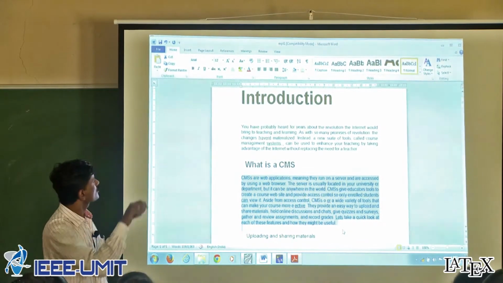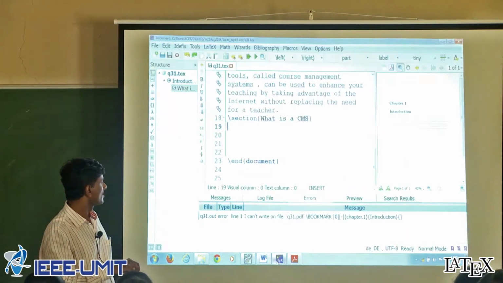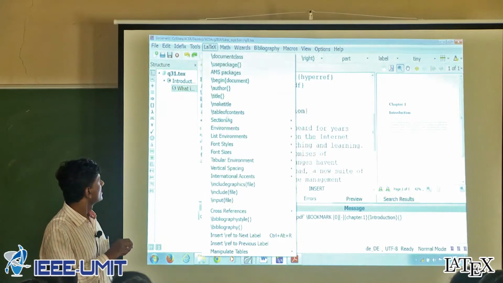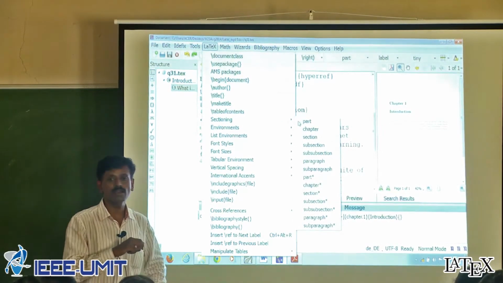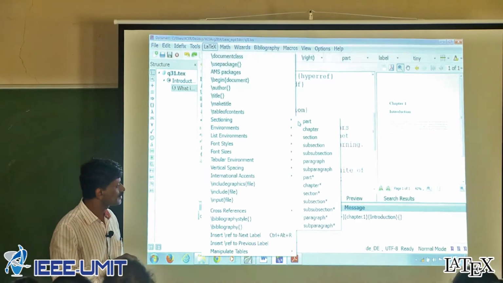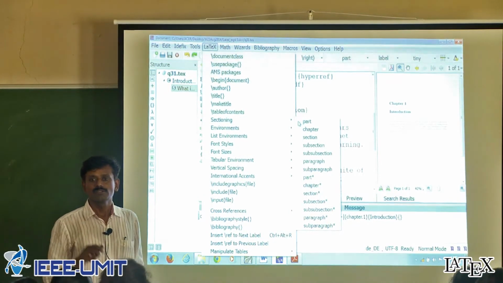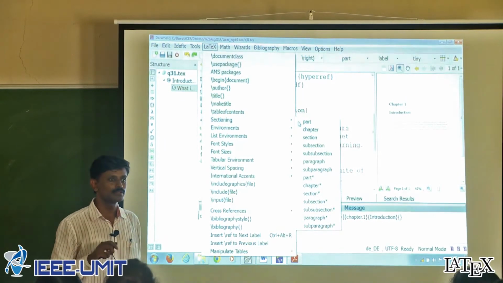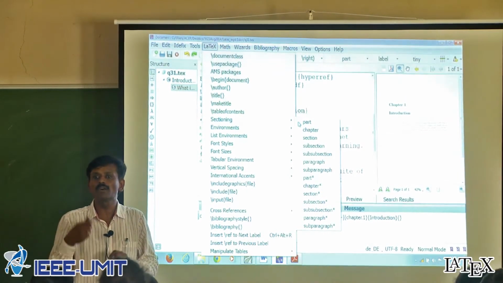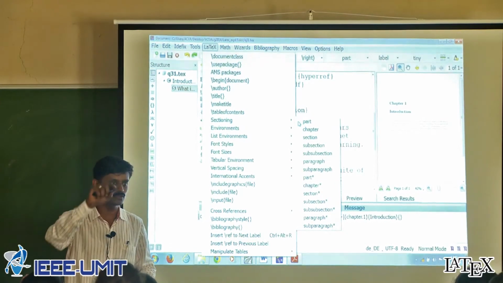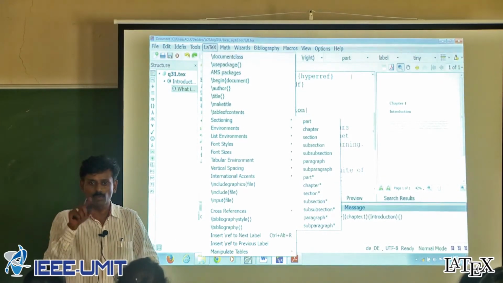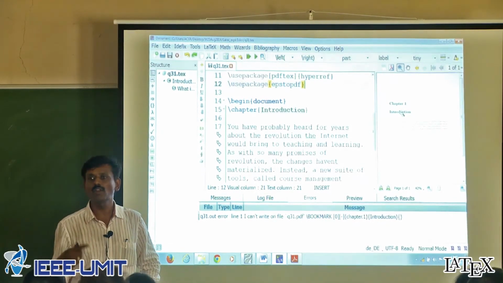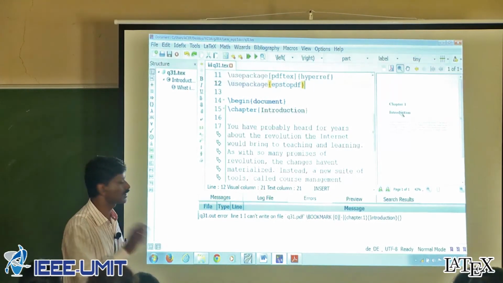Now one important part, show the text editor. LaTeX, Sectioning. Here you will observe part, chapter, section, subsection. The star: what is the star for? If you use this command, there will not be any number applied to that section. Now you observe that in chapter 1 you have section 1.1, 1.2, 1.3. This number will not be applied. A number will not be generated if you use the star.